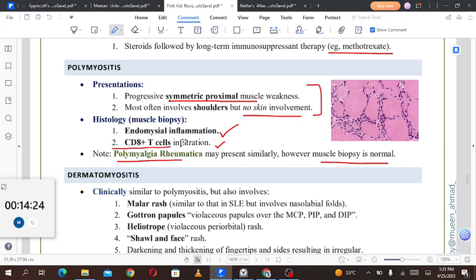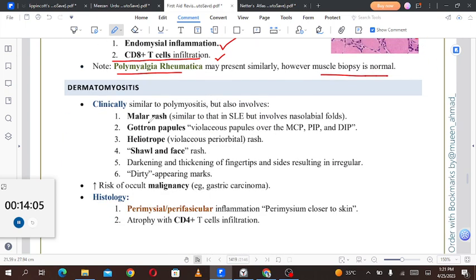So on clinical grounds, if you have a woman more than 50 years of age with joint pains and proximal muscle weakness, you can diagnose either of the two conditions, because at the end of the day you are going to prescribe glucocorticoid for both conditions. So you're not supposed to be worried about that. But for the Step 1 exam, if they're giving you a biopsy along with the proximal muscle weakness, then think about polymyositis.